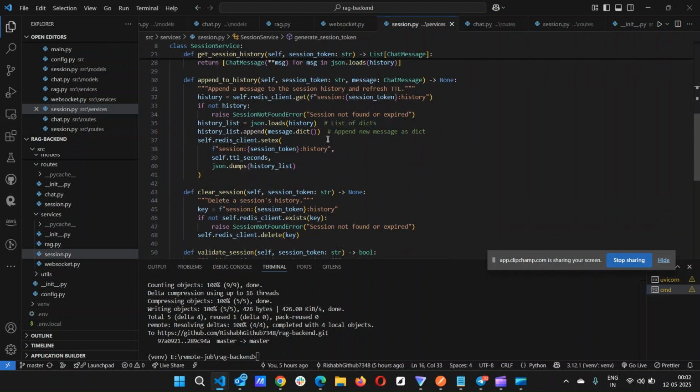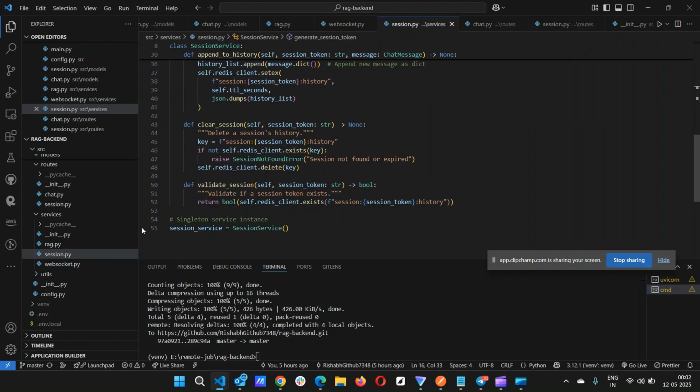Whenever the session token is validated, it will start a WebSocket connection. We are using the WebSocket connection for sending and retrieving messages. In the WebSocket we also check validation. We are using the session token to validate whether the request is correct or not. Then after that we add the history in the Redis cache, and this is the session logic.